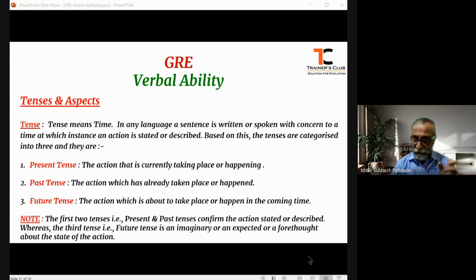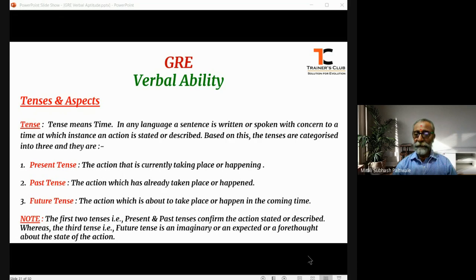We can clearly understand by this that the first two tenses, the present tense and the past tense, are the ones where the action is totally confirmed.